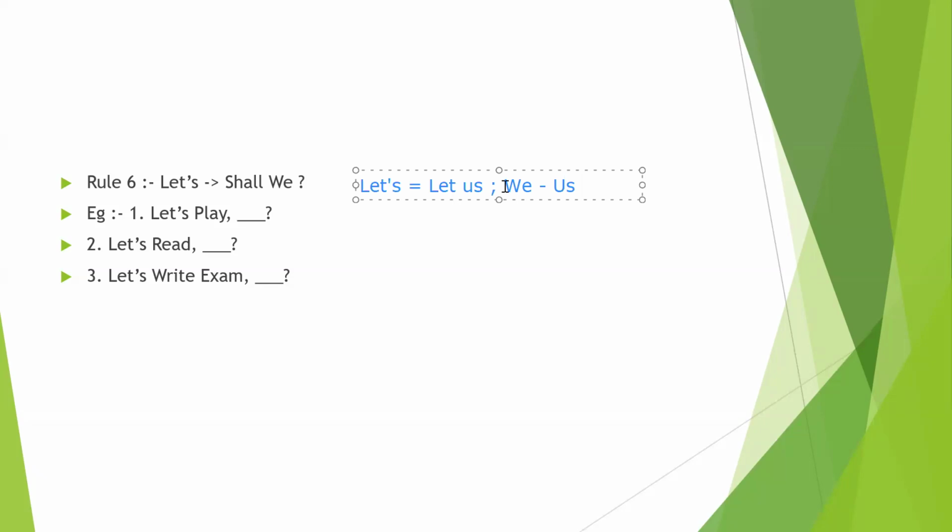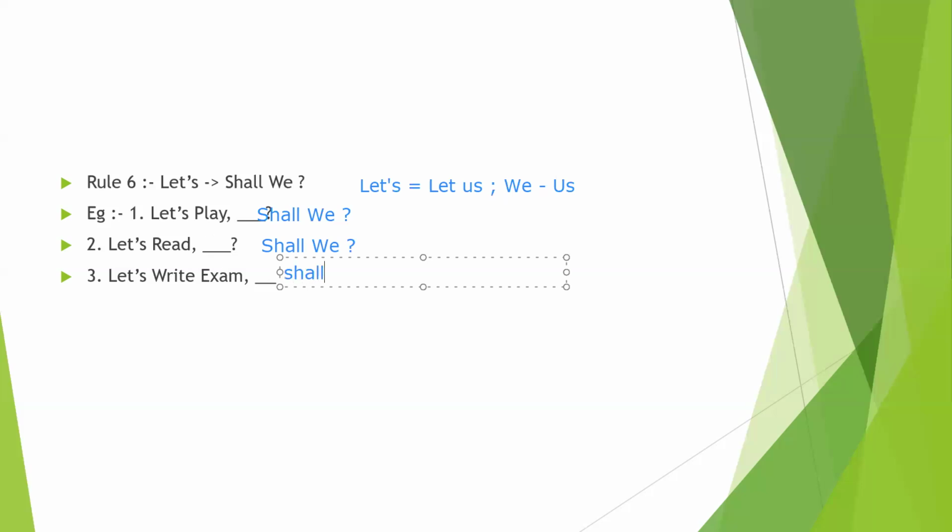In these statements with let's, we write shall we only. Let's play, shall we? We can't see any verbs or helping verbs in this question. We see let's and directly write shall we only. We can't tell whether it is V1, V2 or V3, or whether it is negative or positive. We write just shall we.